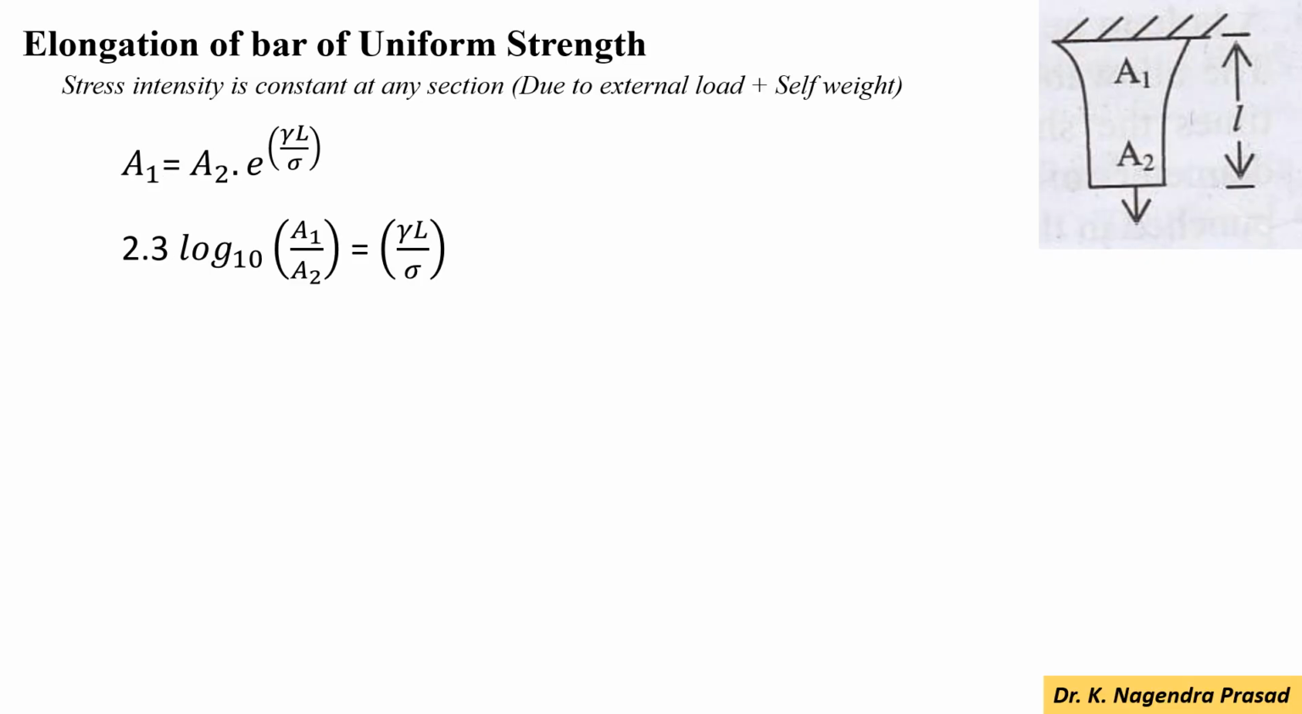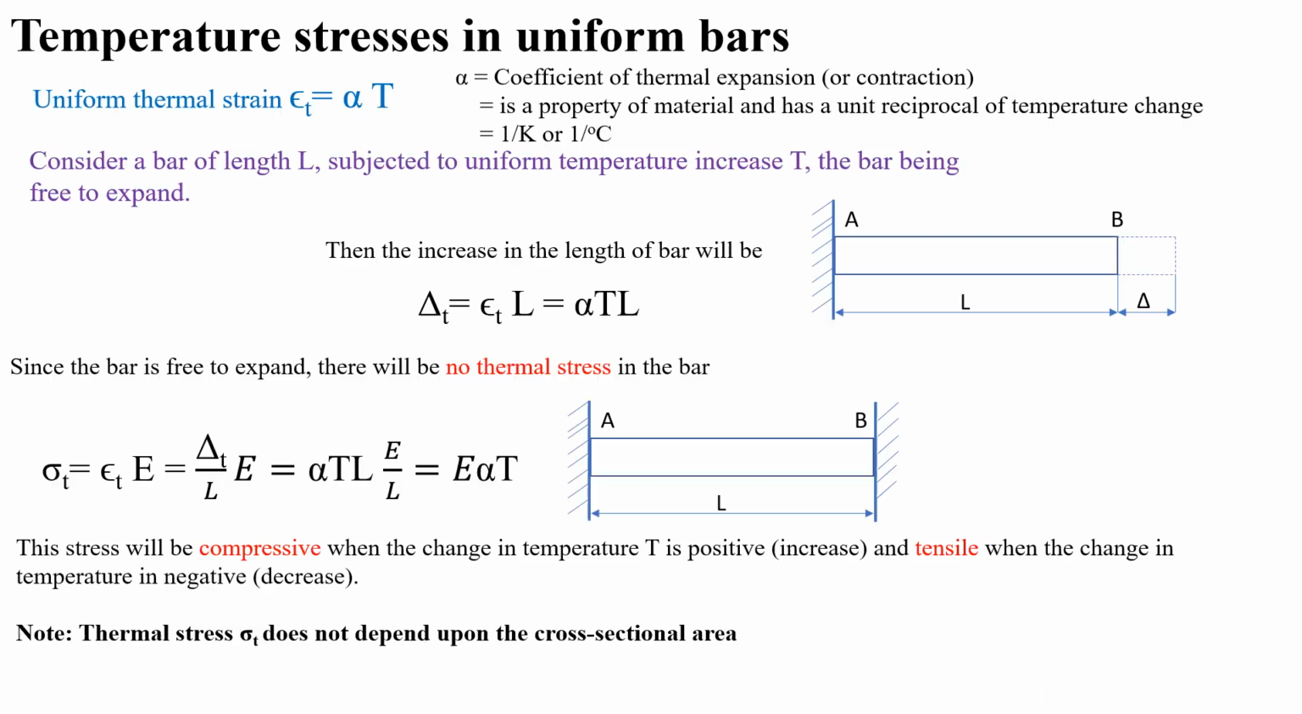Next one, elongation of the bar of uniform strength. So stress intensity is constant at any section. So for this A1 equal to the A2. Here A1 is the cross-sectional area at the support and A2 is the cross-sectional area at the end. So A1 equal to A2 into e to the power gamma L by sigma. So this can be equated that 2.3 log base 10 A1 by A2 equal to the gamma L by sigma.